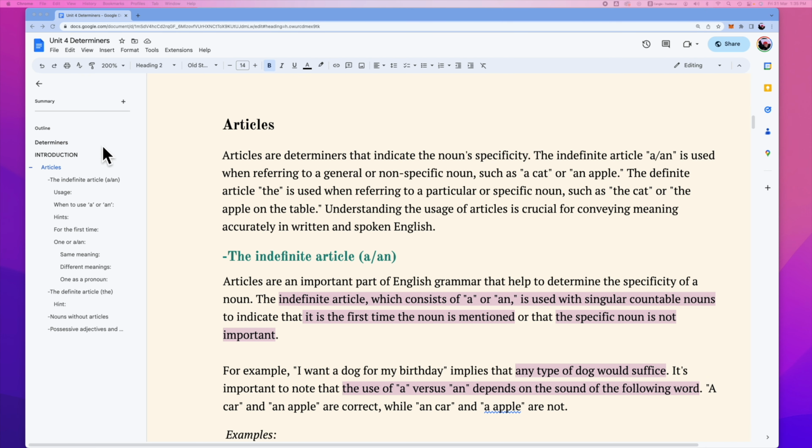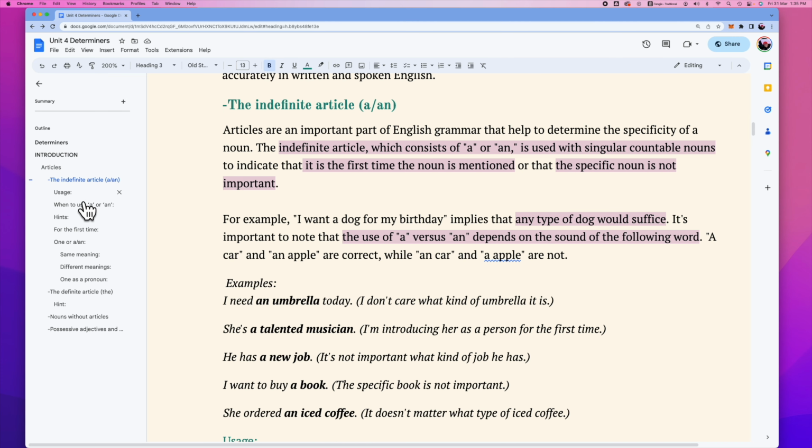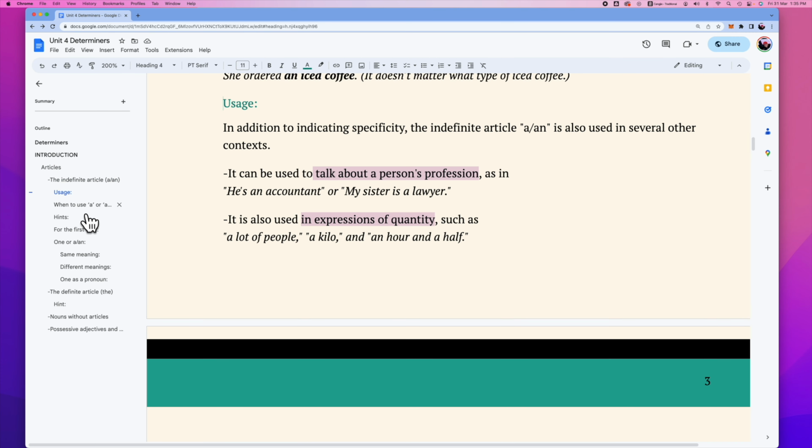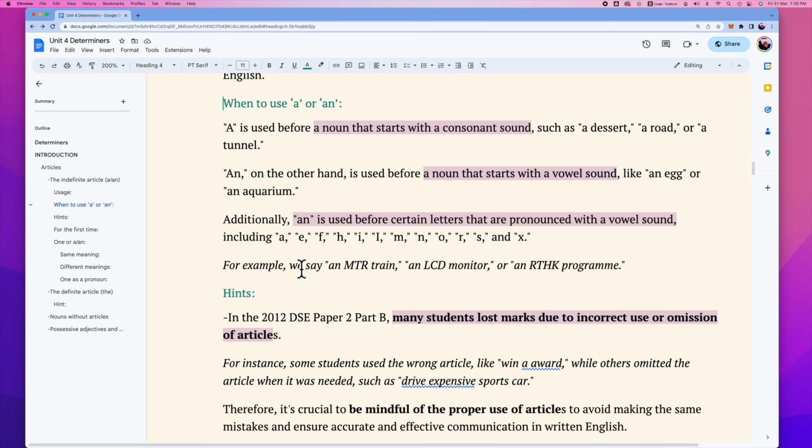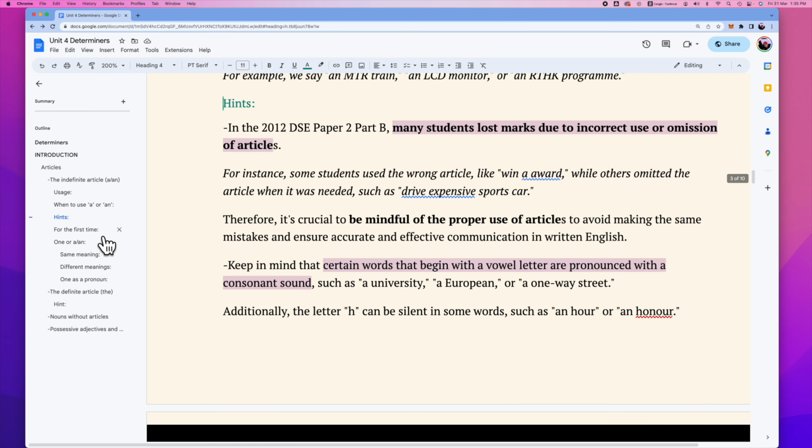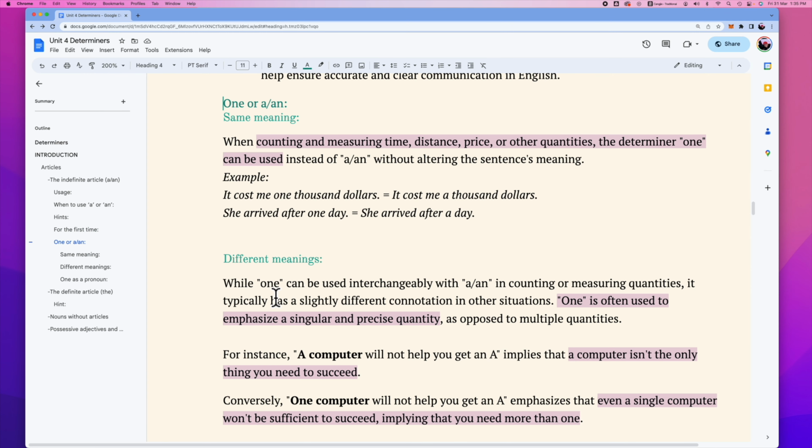This video is about determinants. Let's get started. Today we talk about the indefinite articles a or an. Let's take a look at what we are going to cover: the indefinite articles a and an, and also the usage of indefinite articles. When to use a or when to use an, and some particular hints, and whether we use one or a or an, and in what situations they apply. So the number one thing is, what actually are the indefinite articles a or an, and in what situations we should apply them. Let's take a look.